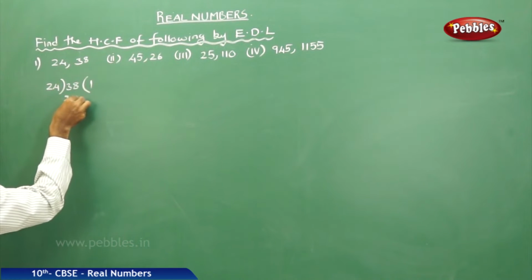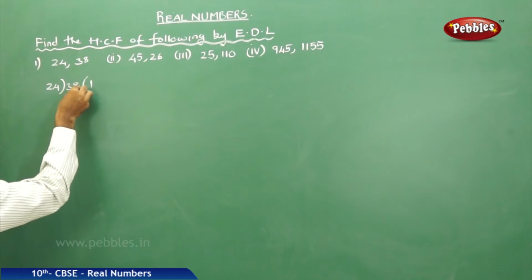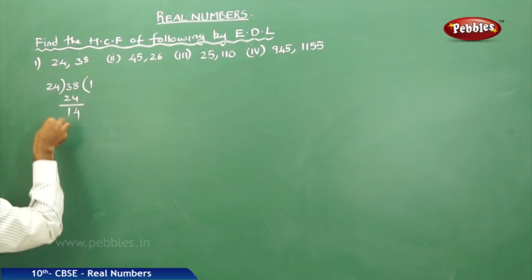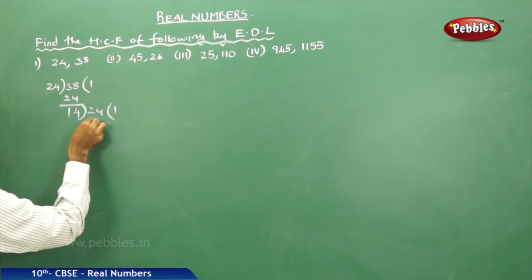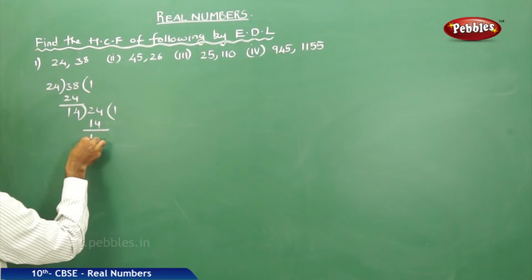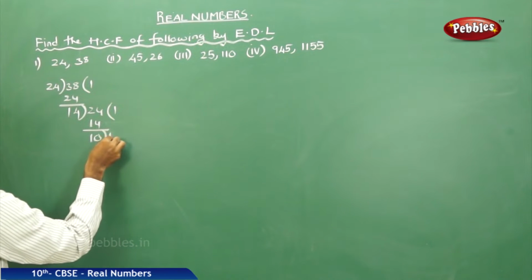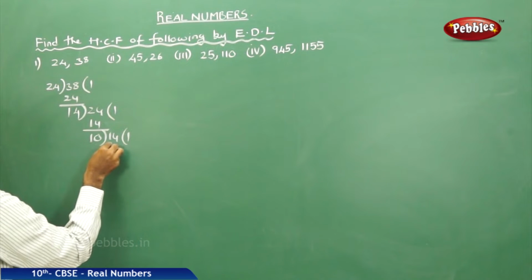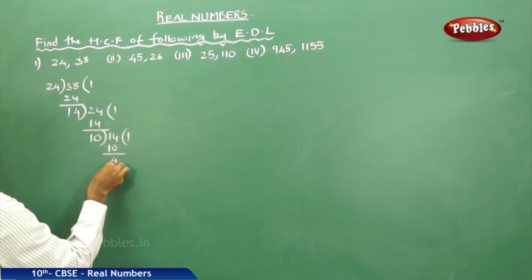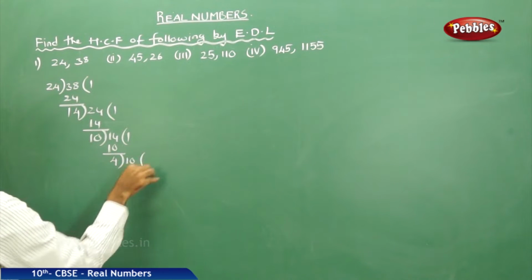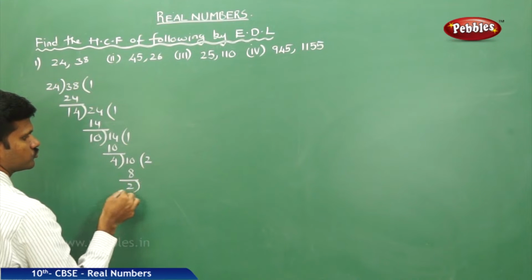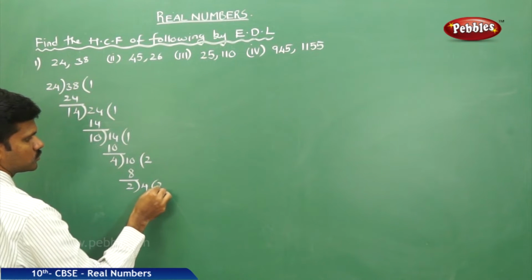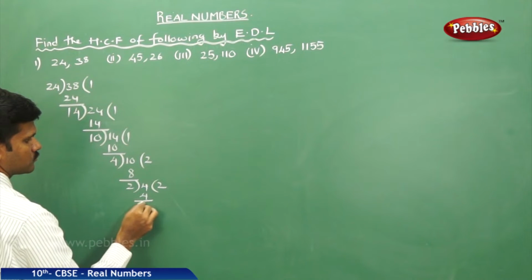38 divided by 24, one time 24, 38 minus 24 is 14. 24 divided by 14, one time 14, remainder 10. 14 divided by 10, one time 10, remainder 4. 10 divided by 4, two times 4 is 8, remainder 2. 4 divided by 2, 2 twos.